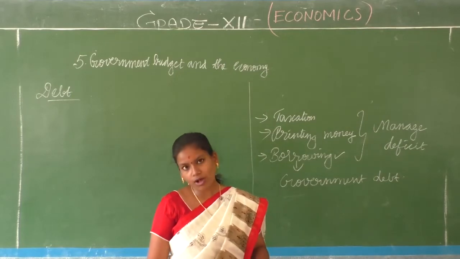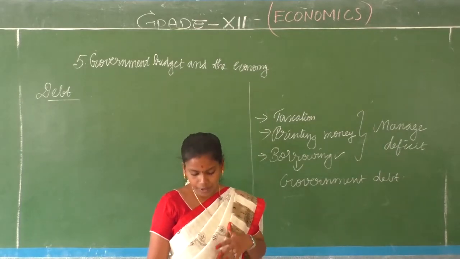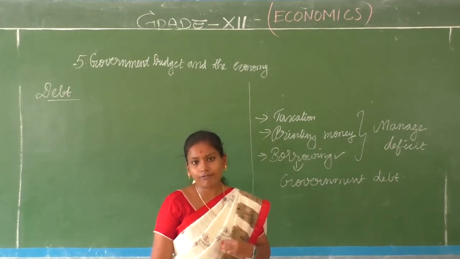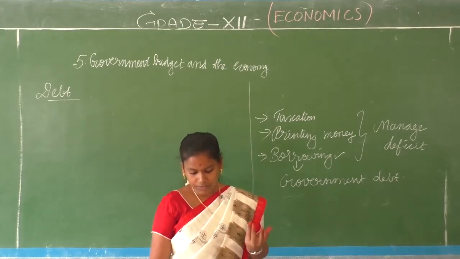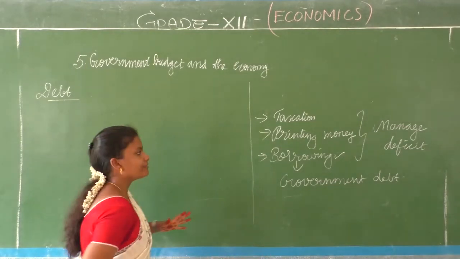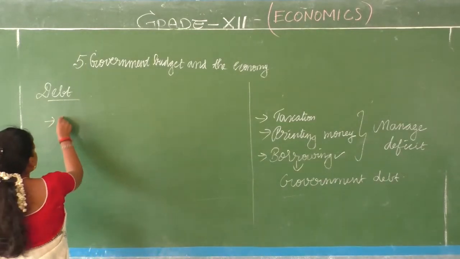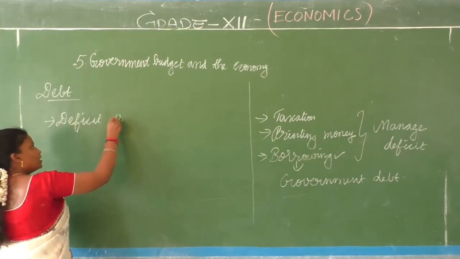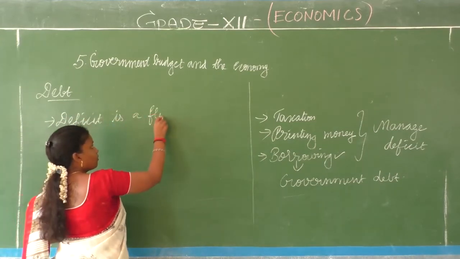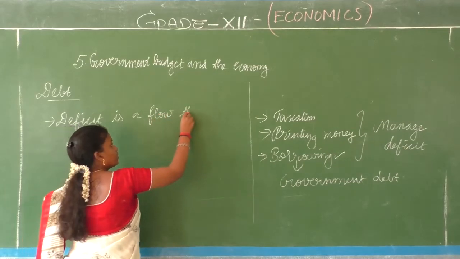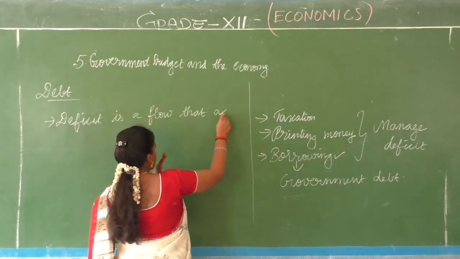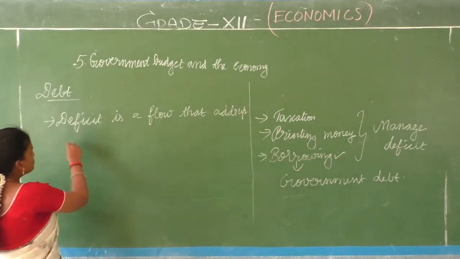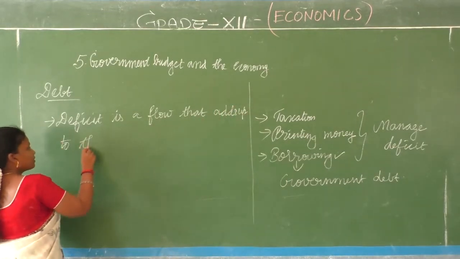So what is it called? The concepts of deficits and debt are closely related. Deficit can be thought as a flow, okay, which adds to the stock of debt. What happens here? Deficit is a flow that adds up to the stock of debt.